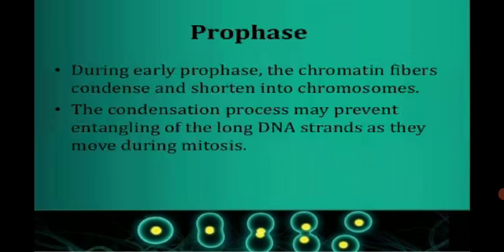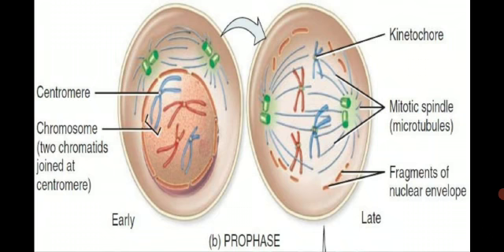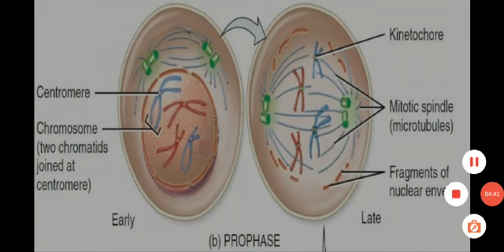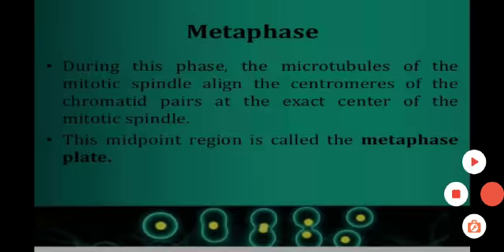The first stage is the prophase. During the early prophase, the chromatin fibers condense and shorten into chromosomes. The condensation process may prevent entangling of the long DNA strands as they move during mitosis. Here you are watching the different processes of the first stage of mitosis, which is called the prophase.